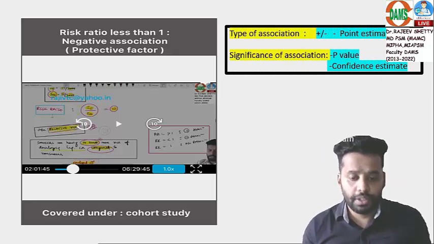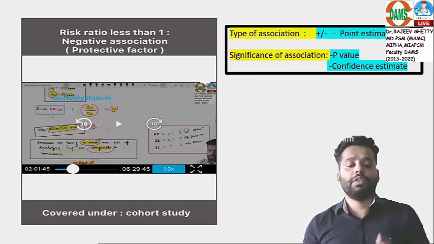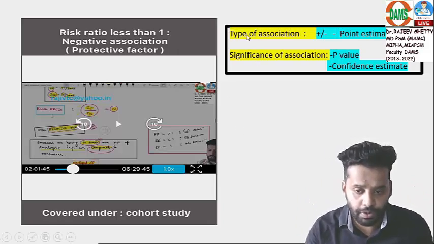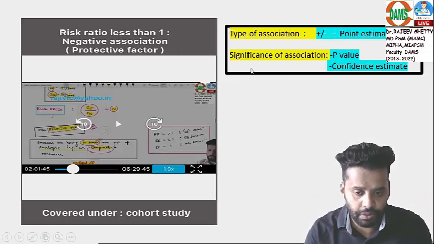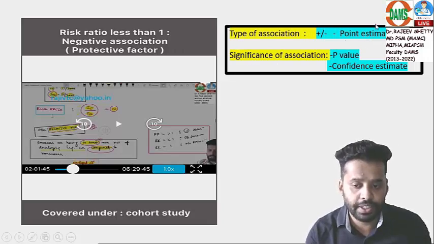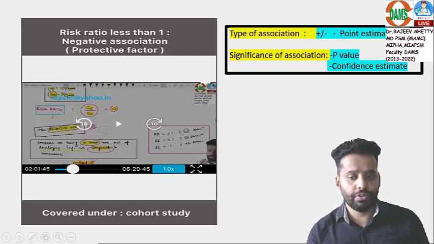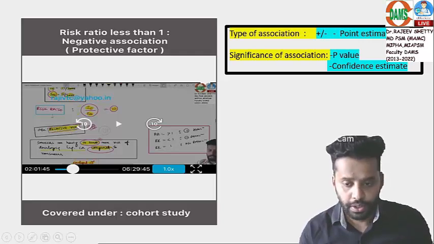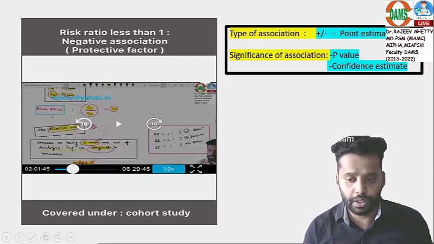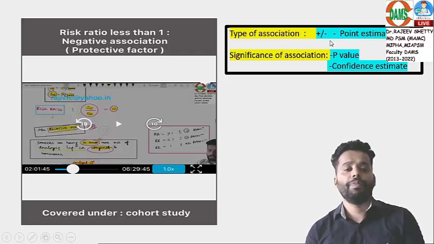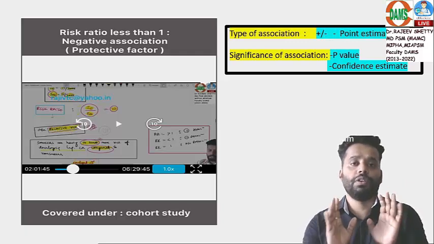Always remember, for association between exposure and outcome, there are two things to remember: type of association and significance of association. Type of association is given by the point estimate: risk ratio for a cohort study, odds ratio for a case control study. So risk ratio was given in the question. It can comment on type of association. Less than 1: negative association, protective factor.